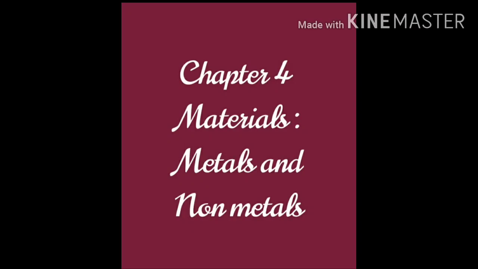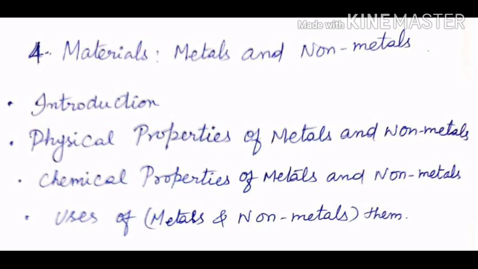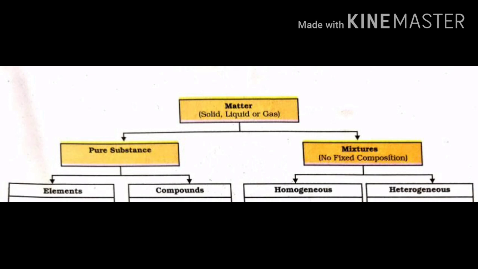Students, let us learn chapter number 4, Materials, Metals and Non-Metals. In the lower classes, you might have studied about matter. Matter is anything that has weight and occupies space. Matter is classified into two, that is pure substances and impure substances, that are mixtures.